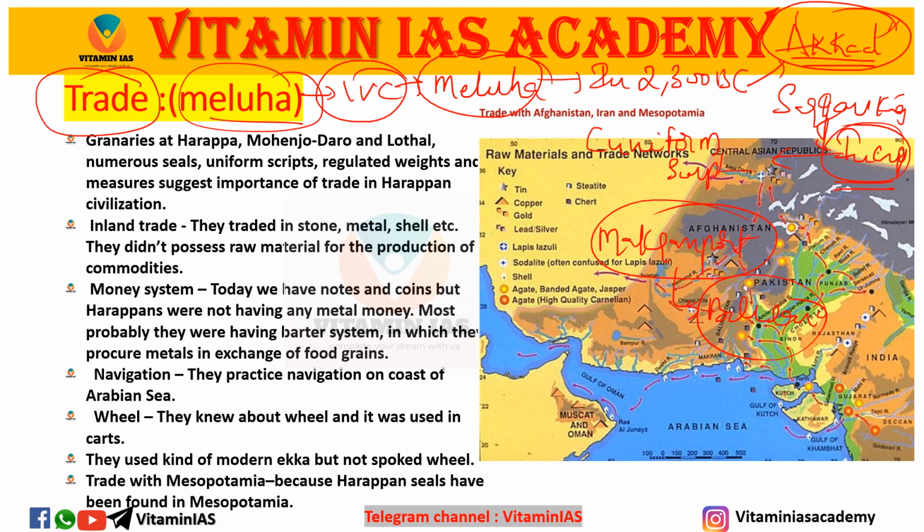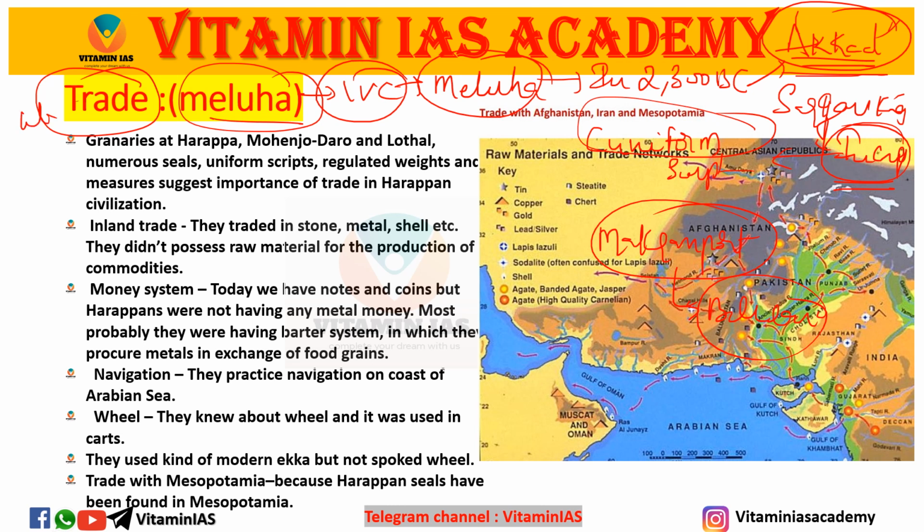In 2300 BC, there was the Akkad dynasty, and the Akkad dynasty had one king, Sargon. He laid one inscription in cuneiform script. In that inscription, we got to know that the Indus Valley civilization had trade with the Persians through the Makran port. That's why it is known for international trade.